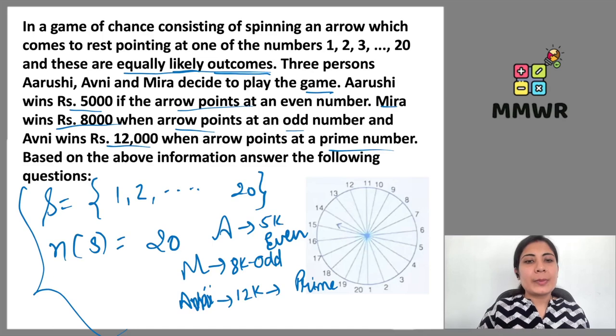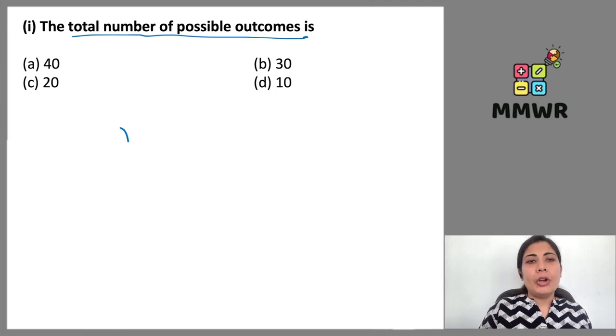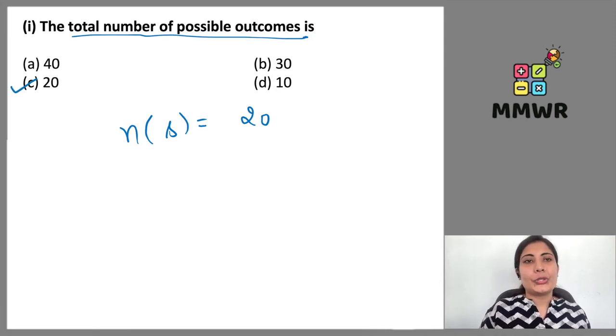So how many elements are there in the sample space, how many numbers are there? 1, 2, 3, 4, 5, 6 till 20. कोई भी number skip नहीं किया है हमने, कोई भी number repeat नहीं किया है. So n of S is equal to 20. That is why option C is the right answer. Total number of possible outcomes we have is 20.